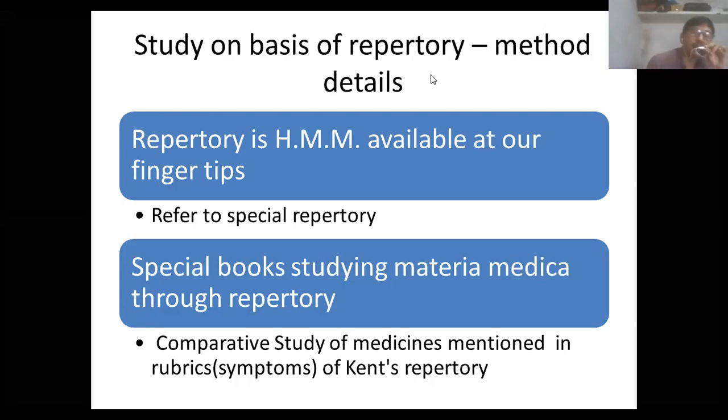And then the third methodology: there are special books, which I have mentioned by name. There are certain special books that have been written only with this specific aspect of studying the comparative materia medica.